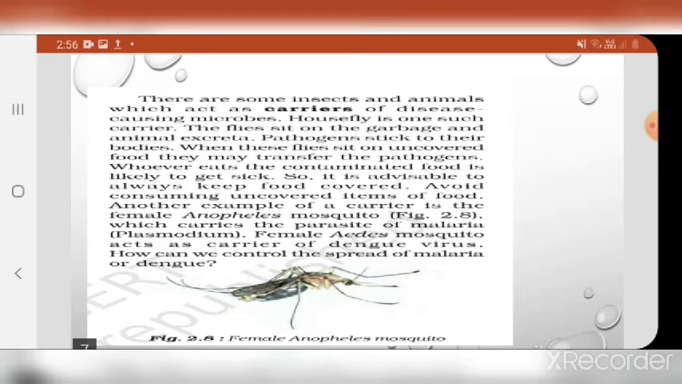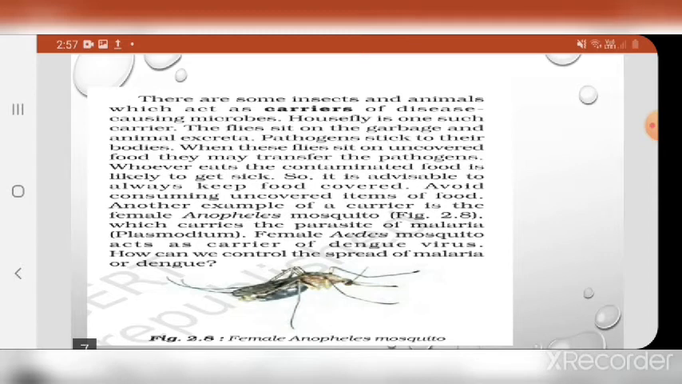Another example of a carrier is the female Anopheles mosquito. The first example of a carrier we knew was the housefly, and the second example of a carrier is the female Anopheles mosquito. The figure of Anopheles is given in figure number 2.8. Which Anopheles is the carrier? Female, not male. The female Anopheles mosquito carries the parasite of malaria. The parasite of malaria is Plasmodium.